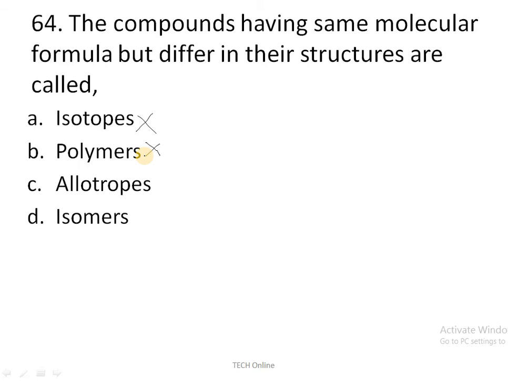Allotropes is nothing but the same element in two or more forms that possess similar chemical properties and differ in physical properties. So in that sense, it is also a wrong answer. Isomer is the only correct option because it has the same molecular formula but differs in structure.